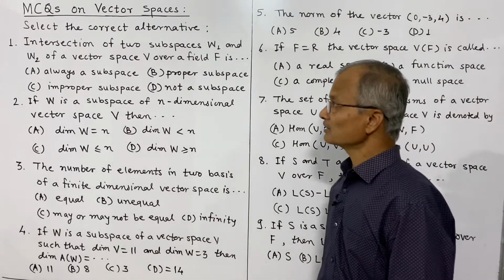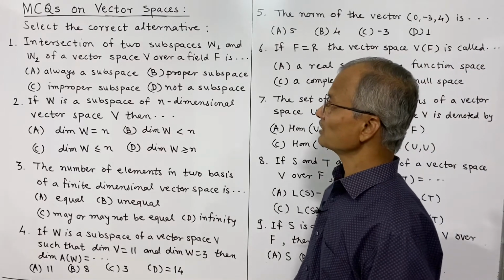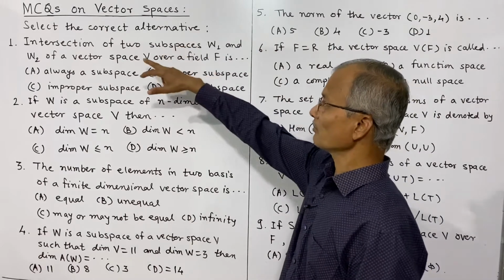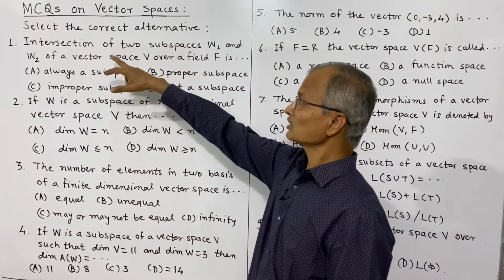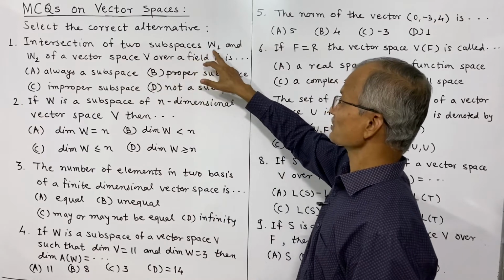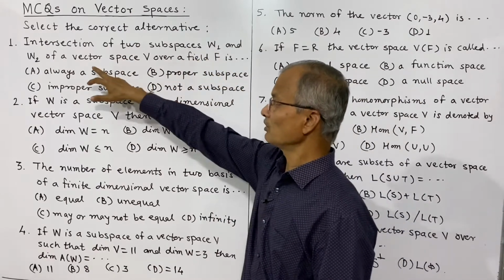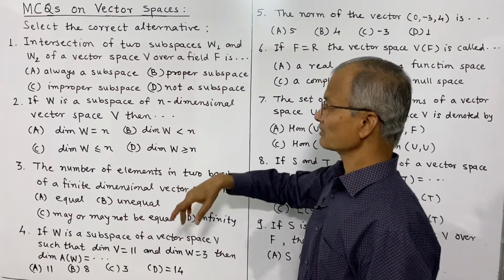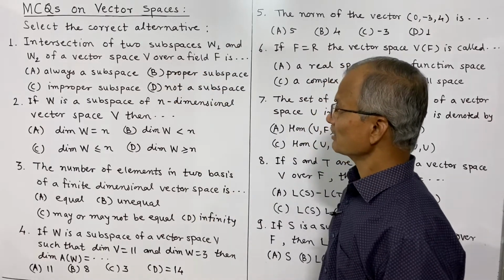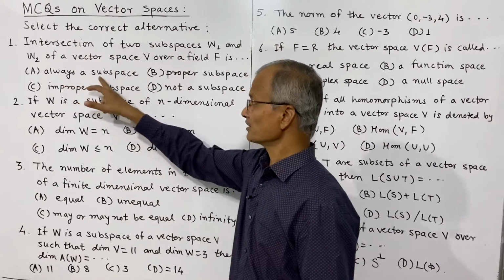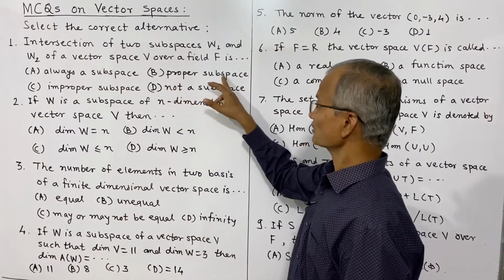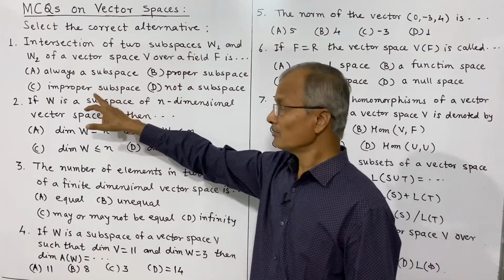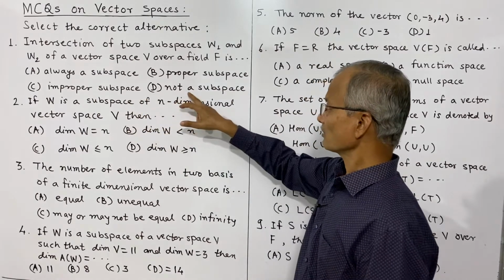So the first multiple choice question is, we have to select the correct alternative for: the intersection of two subspaces W1 and W2 of a vector space V over a field F is, and the alternatives are: always a subspace, proper subspace, improper subspace, not a subspace.